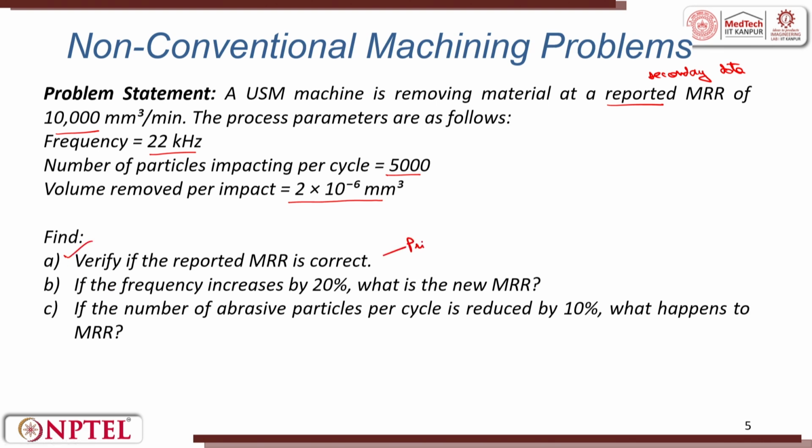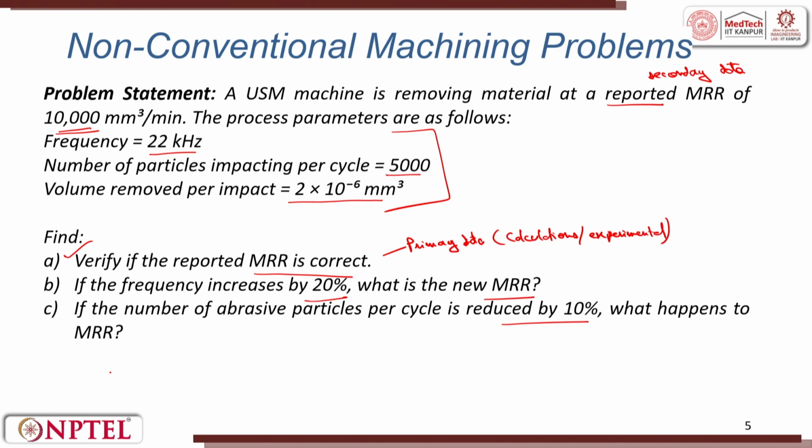We need to generate a primary data that is taken through calculations, that is experiment. These parameters are given. First part is to compare the MRR with the given one, that is 10,000 millimeter cube per minute, and second part is if the frequency increases by 20%, what is the new MRR. Third part is if the abrasive particles per cycle is reduced by 10%, what happens to MRR.